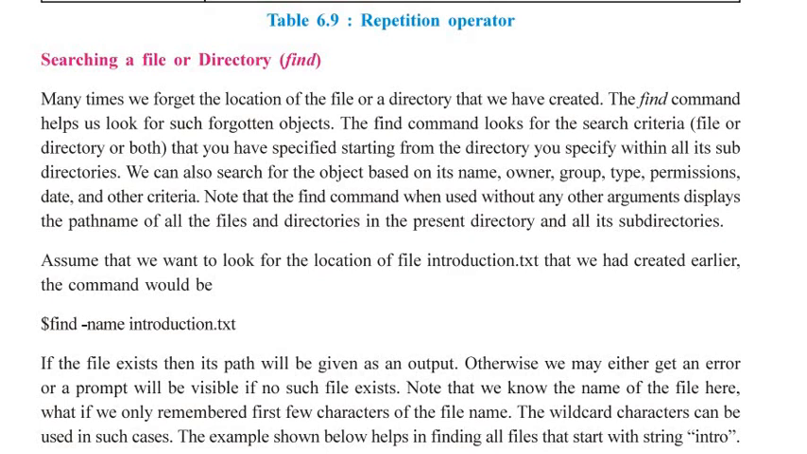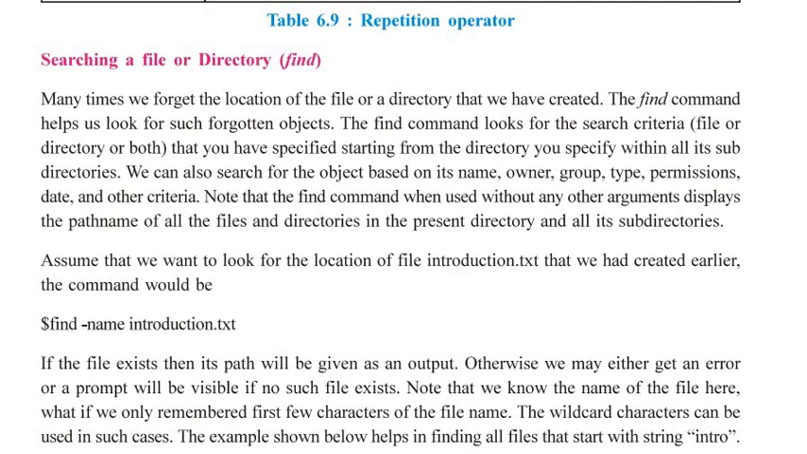Note that the find command, when used without any other arguments, displays the path name of all the files and directories in the present directory and all its subdirectories. That means, if you do not specify what you want to search and you simply type the find command, then it will show all the contents of that directory and its subdirectories, that is files, folders, everything.